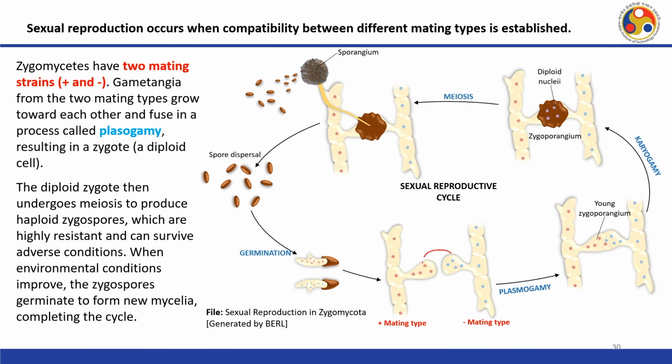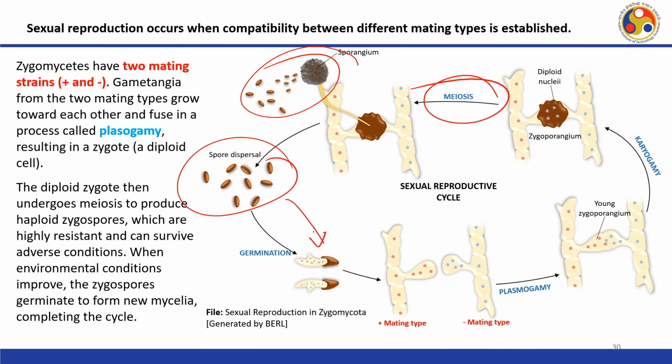So, this one is getting fused over here as you can see. This results in the formation of a zygote, which is diploid. This diploid zygote then undergoes meiosis to produce haploid zygospores, which are highly resistant and can survive adverse conditions. When environmental conditions improve, the zygospores germinate to form new mycelia, thereby completing the life cycle.